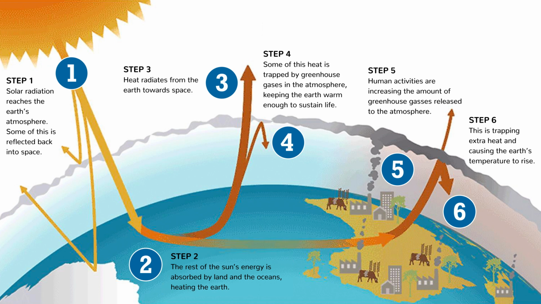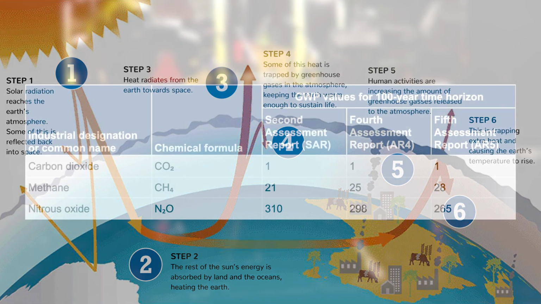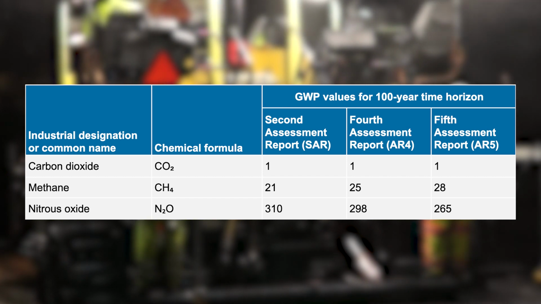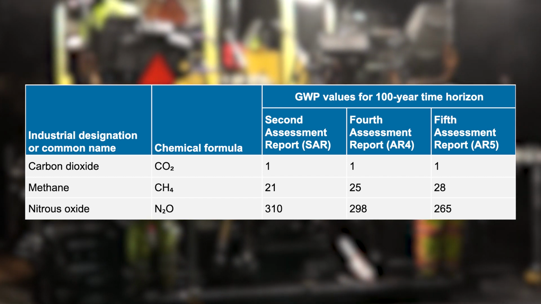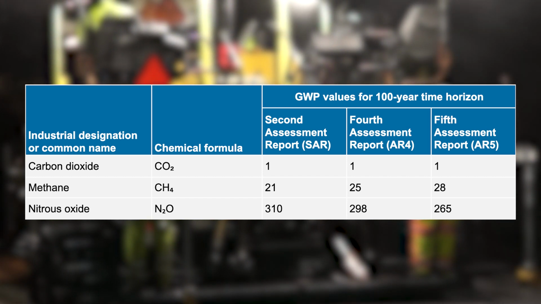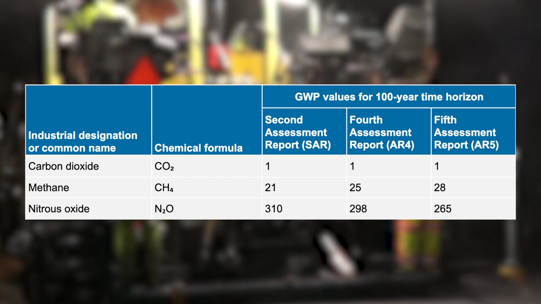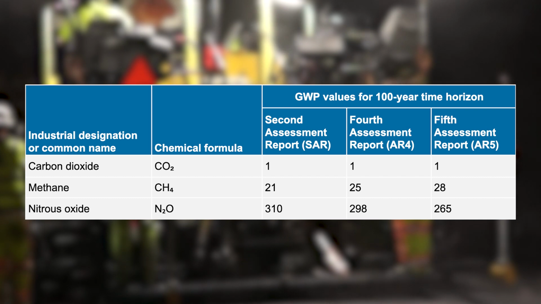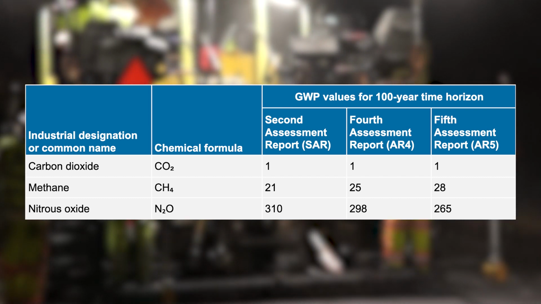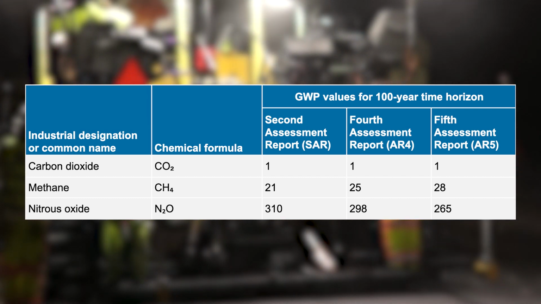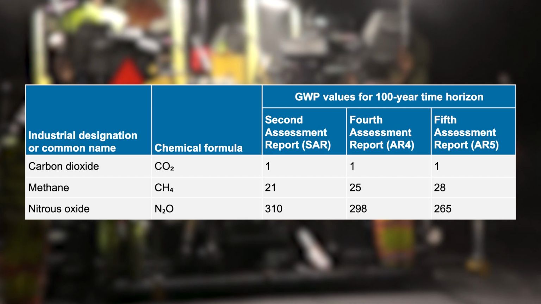While this model is a good way of displaying how greenhouse gases interact with our planet, scientists need a way to quantify these impacts. Global warming potential is a relative measure of how much heat a given greenhouse gas traps in the atmosphere. This value is calculated by comparing the amount of heat trapped by this gas to that trapped by an equal amount of carbon dioxide.